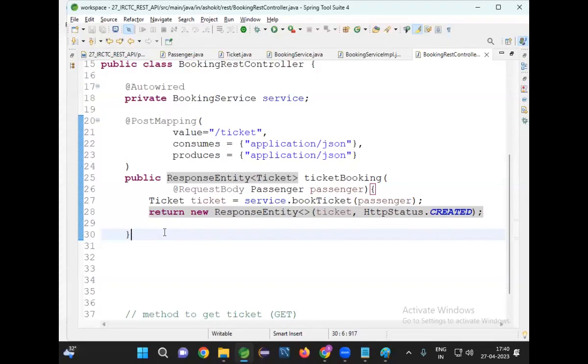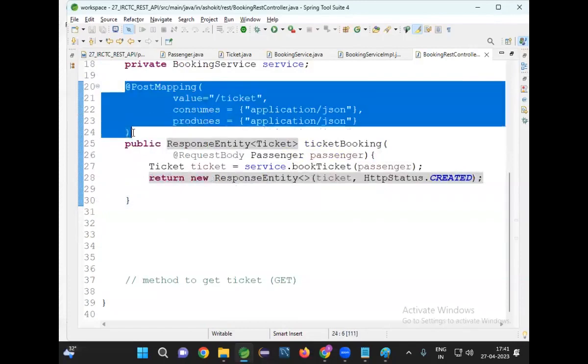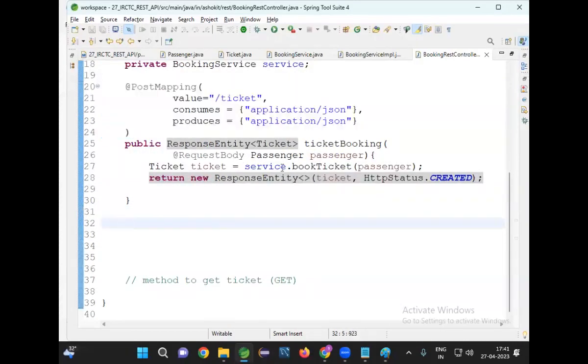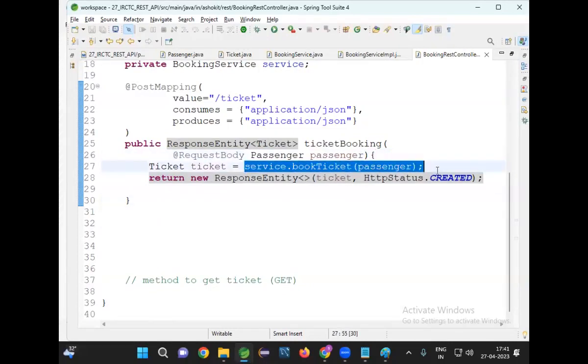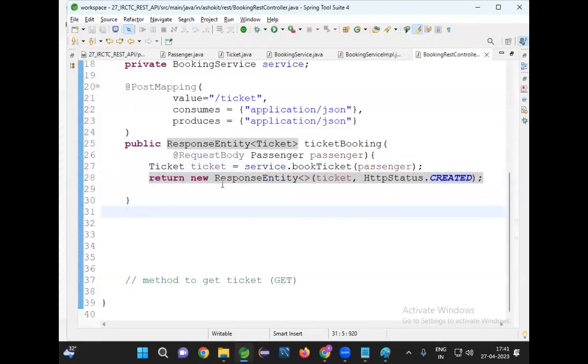When your method is responsible for creating a record, you should map that method to the POST request method. Why not GET? What is the meaning of GET? Only get the data. POST means create the record. This method is responsible for creating a ticket. So that's why I'm going for a POST request: ticket booking takes passenger data as input and gives the passenger data to the service method. The service method contains business logic. It is returning a ticket object. That ticket object I am sending to the client.